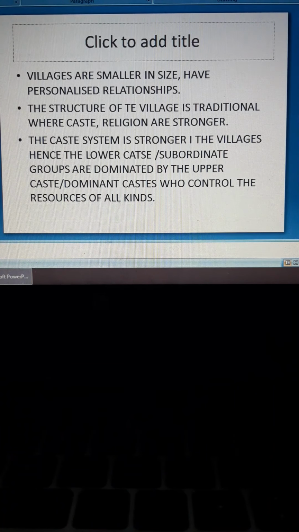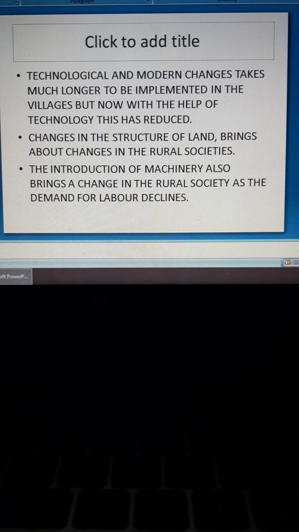Those at the top are of the higher caste, and they are richer and more respected, and those at the lower end of the hierarchy are dominated and are the lower caste. In the villages the caste system is very strong. The people in the lower strata are dominated, and they are poor.